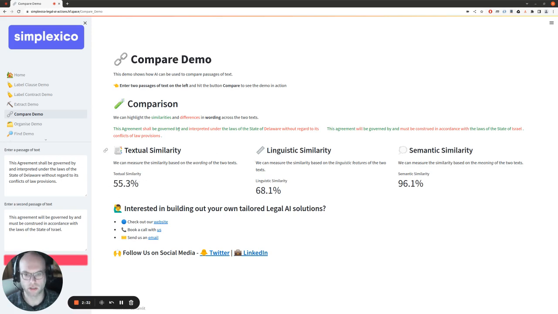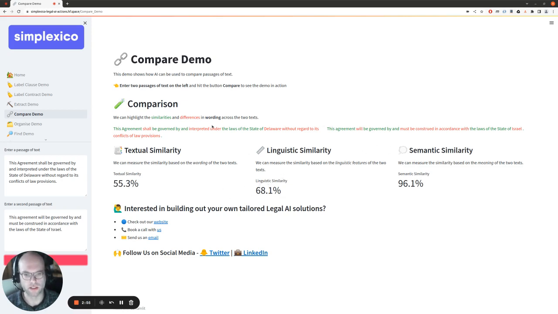We might expect that to be higher given that both of these pieces of text are governing law clauses, and we can check other measures. So the next method is linguistic similarity, which does a comparison based on the linguistic features of the two texts. And we can see in this case we get a higher value of 68%.